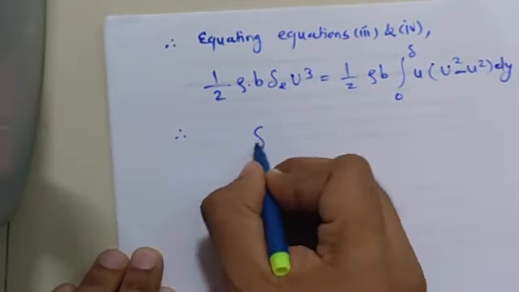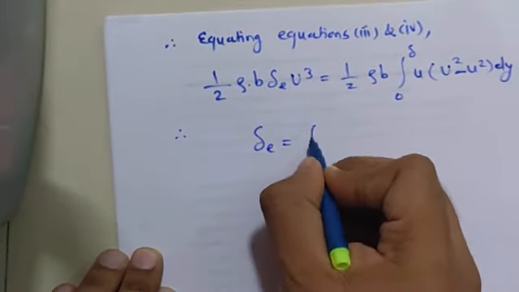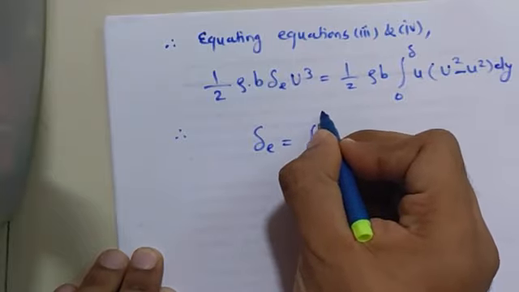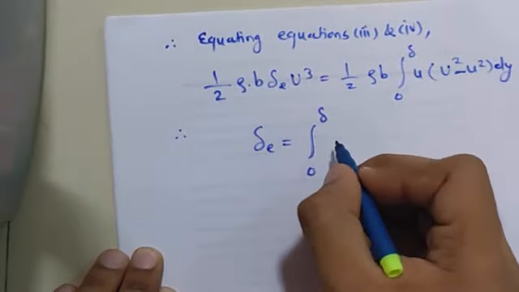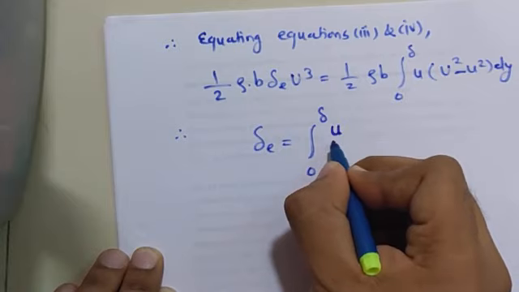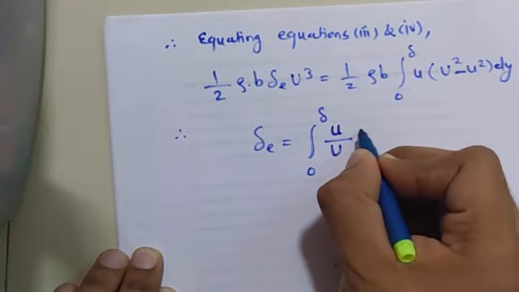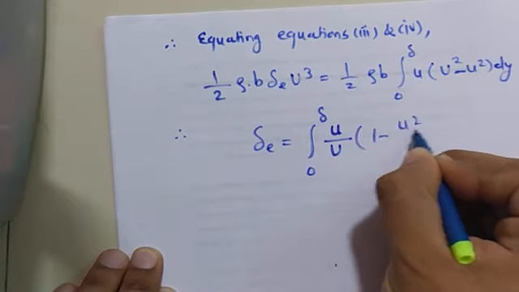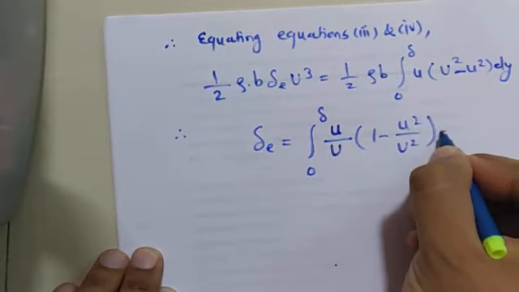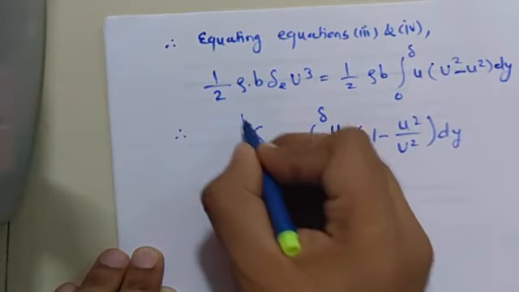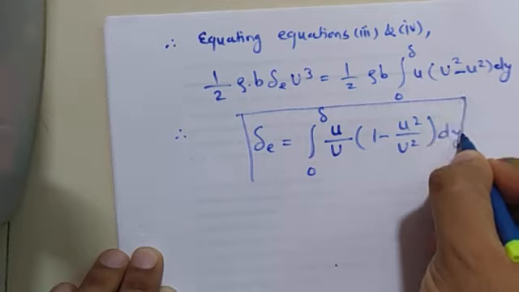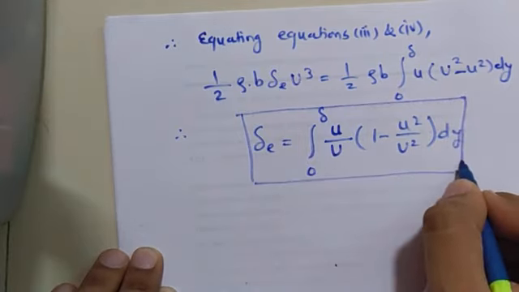Therefore delta E is equal to the integral 0 to delta, cancelling similar terms, of small u upon capital U into 1 minus small u upon capital U whole square dy. So this is the mathematical relation to calculate the energy thickness.